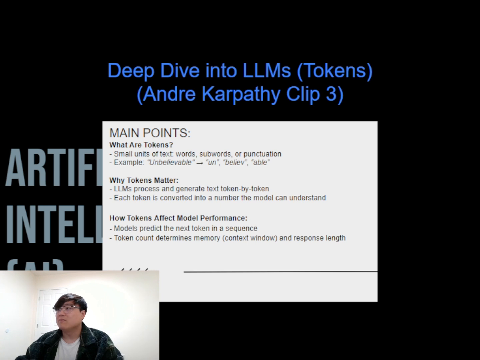Karpathy also touches on an important limitation here, the context window. This is the maximum number of tokens the model can remember at once. If your input or conversation exceeds that limit, earlier parts get dropped, which can make the model lose track of what's going on. So ultimately, understanding tokens isn't just a technical detail, it's key to understanding how LLMs process language, respond to us, and where their limits are.